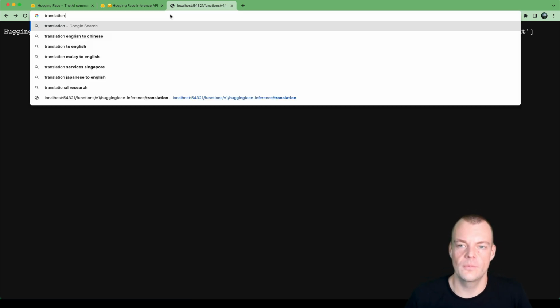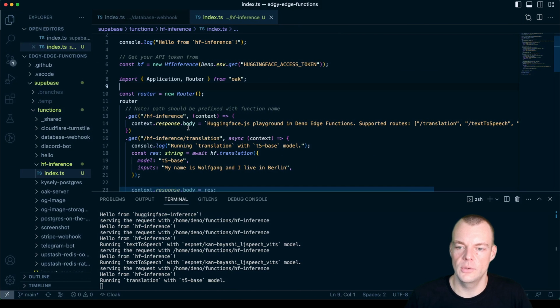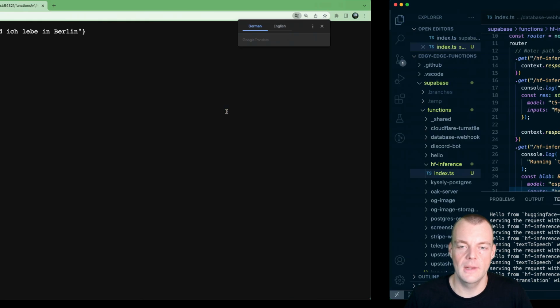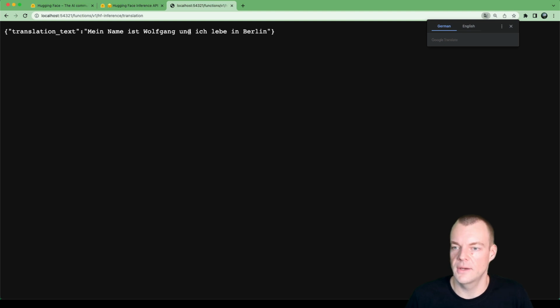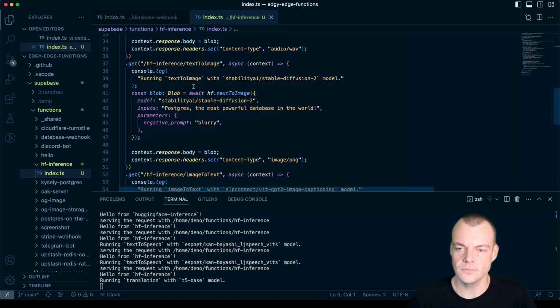Translation, I think this T5 base model can translate into German, for example. So we had the input text here. "My name is Wolfgang and I live in Berlin." "Mein Name ist Wolfgang und ich lebe in Berlin." Lovely. So a lot of really, really cool things that we can do here.